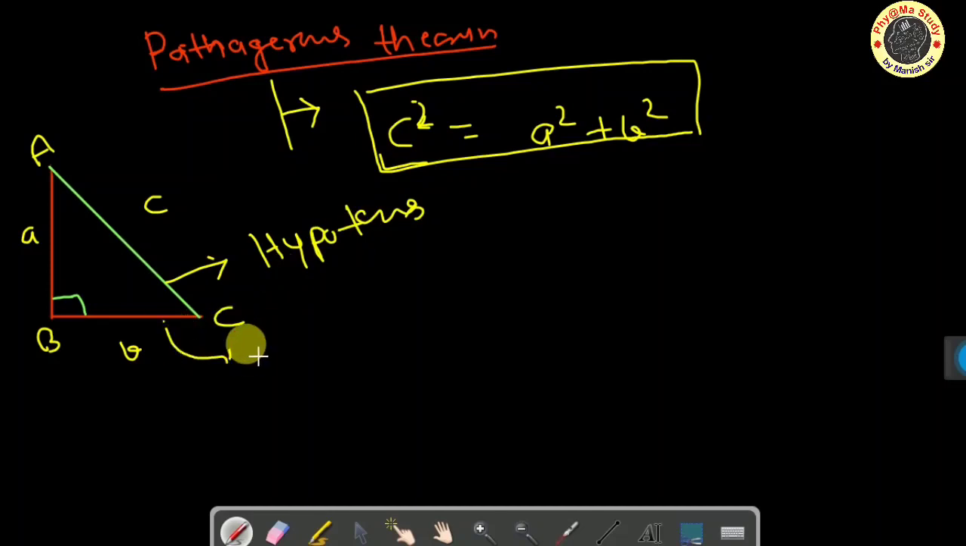This is the base, and this is the opposite side, the perpendicular, P. So these are the three sides, and the relation between these sides is given by the Pythagoras theorem. And again, we can talk about the trigonometric ratios, because this is a very important topic for